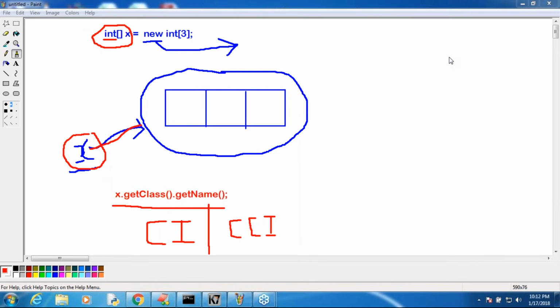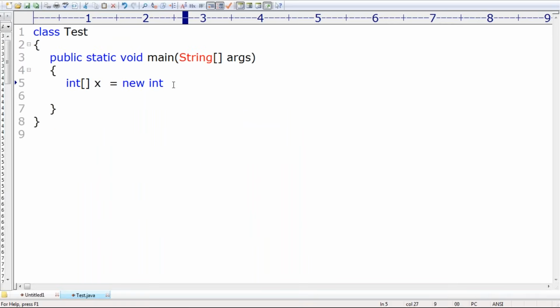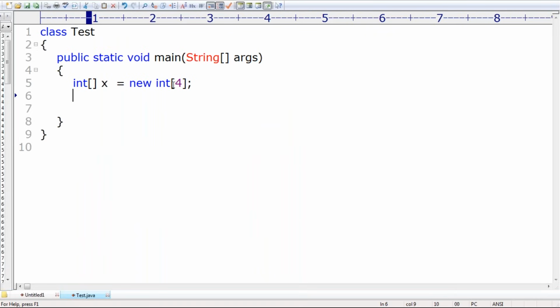But these classes are not available at the programmer level because these are part of the Java language. Remember that. We are not required to worry about the internal class name, but still, if you people are interested, I can show, sir. Observe: int[] x = new int[4]. Now System.out.println(x.getClass().getName()), like this I'm taking, sir.